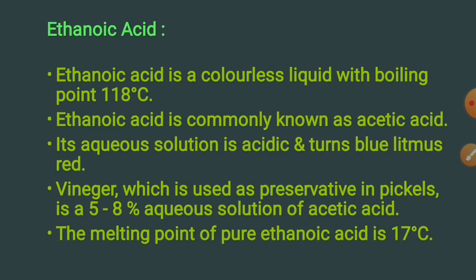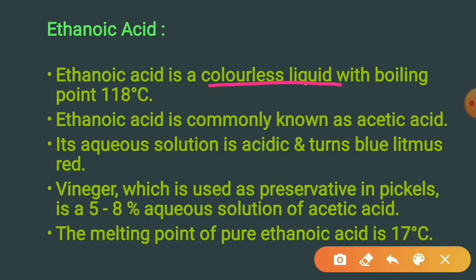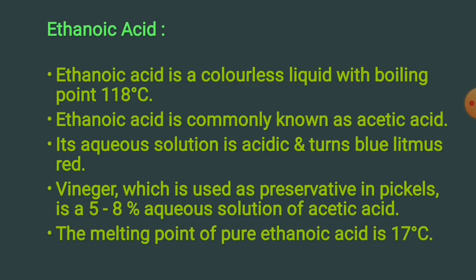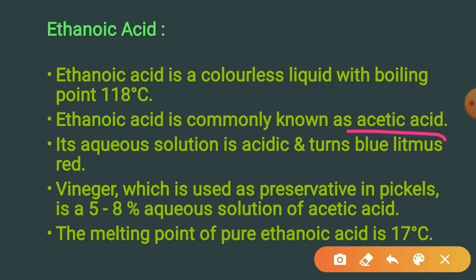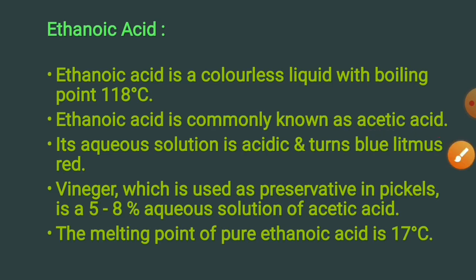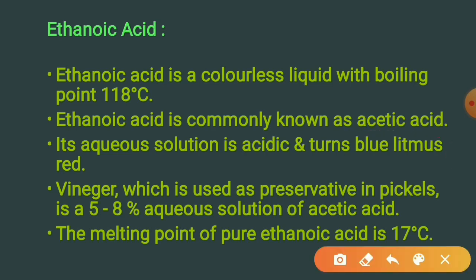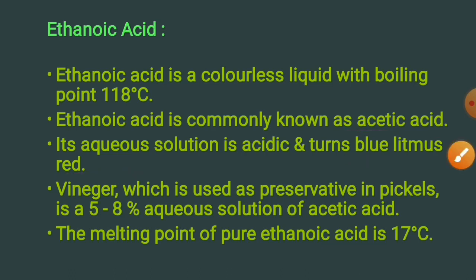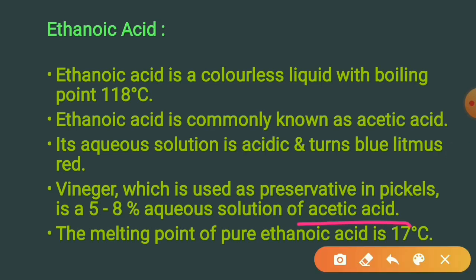Ethanoic acid. Ethanoic acid is a colorless liquid with boiling point 118 degrees centigrade. Ethanoic acid is commonly known as acetic acid. Its aqueous solution is acidic and turns blue litmus red. Vinegar, which is used as a preservative in pickles, is a 5 to 8% aqueous solution of acetic acid.